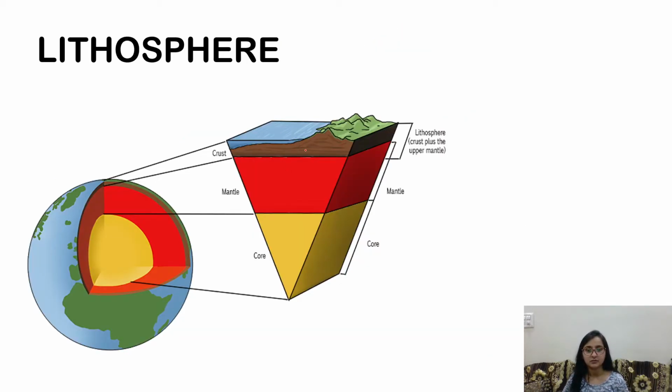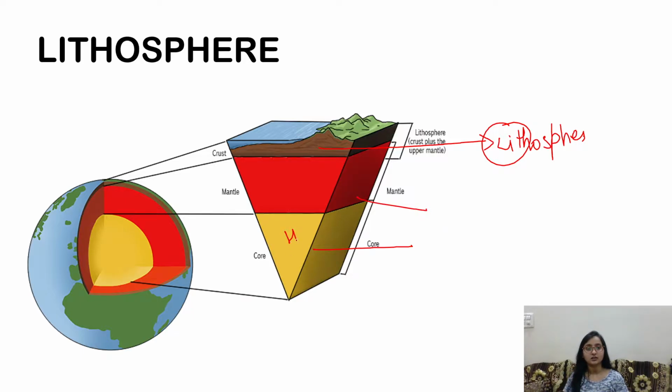This is a diagram. So this is lithosphere, crust plus upper mantle. Someday we will learn what the divisions of the earth are. The deepest part of the earth is the core. We will discuss this someday, but core is the deepest part of our earth. Then there is mantle.